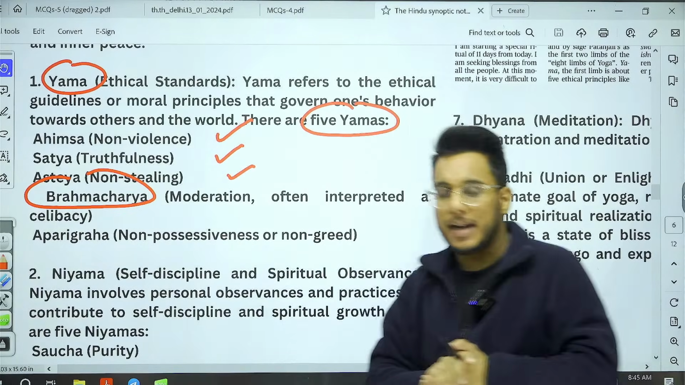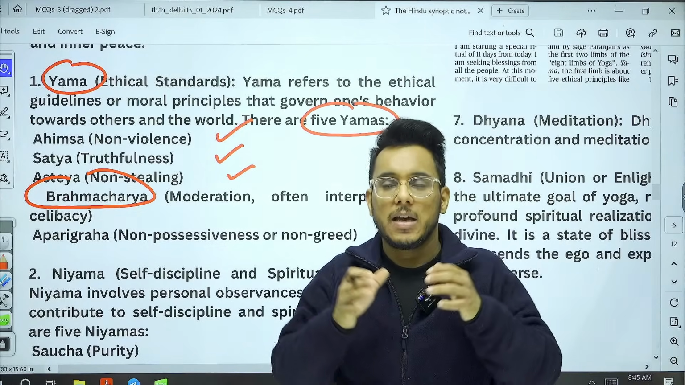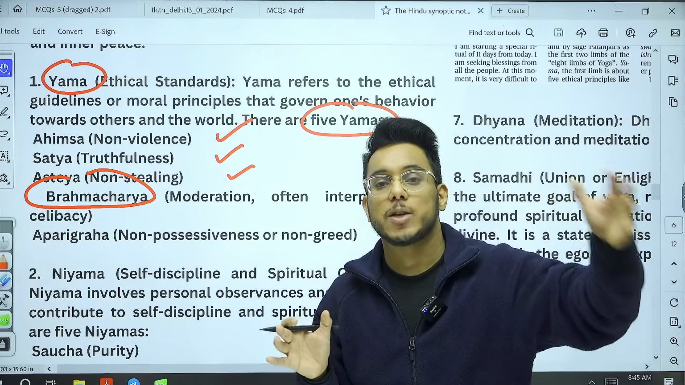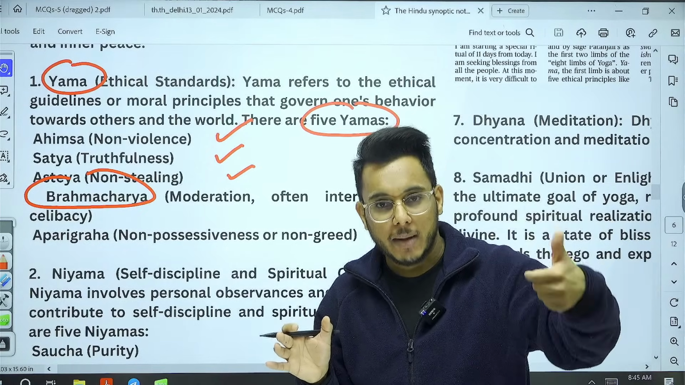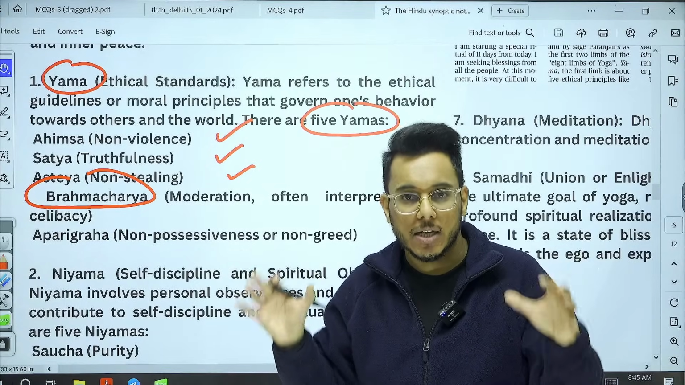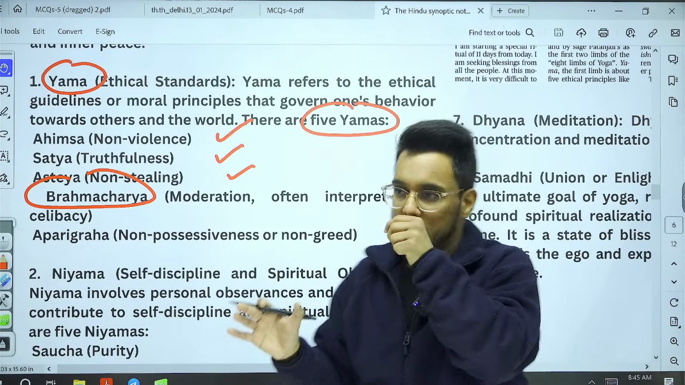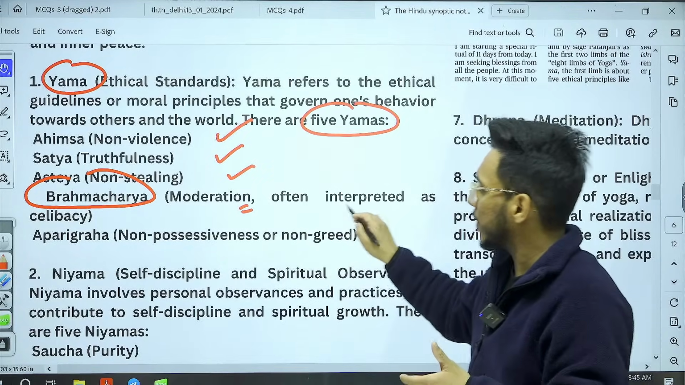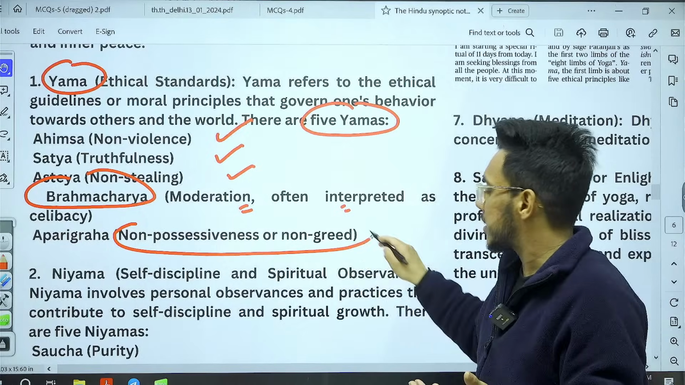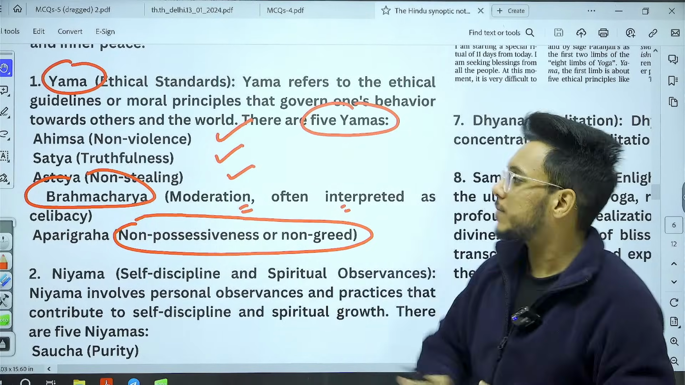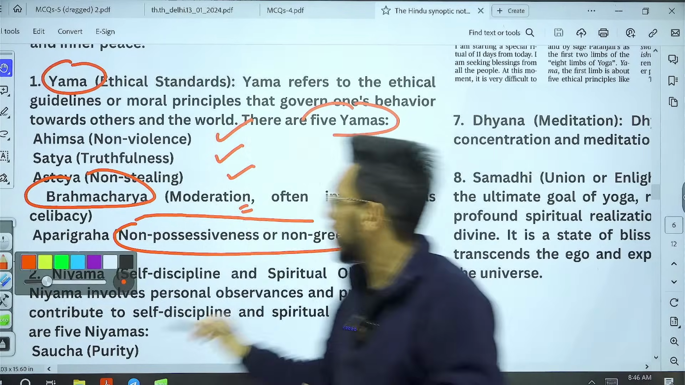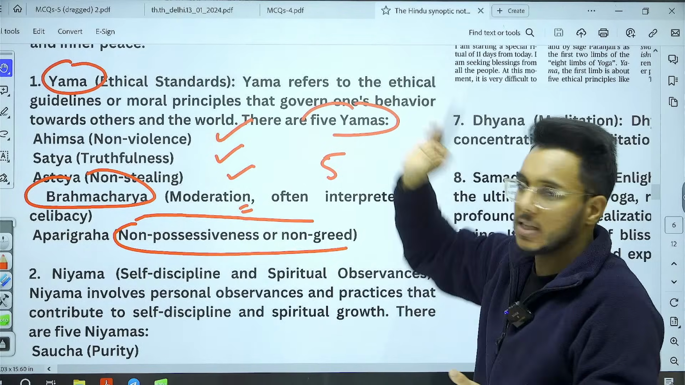Now, brahmacharya, understand this thing, often we compare or relate brahmacharya with avoidance of sexual gratification. But brahmacharya largely means avoidance of all the materialistic pleasures. So, brahmacharya is moderation, often interpreted as celibacy. Aparigraha means non-possessiveness or non-greed. So, these are the 5 yams that are there within the first principle.